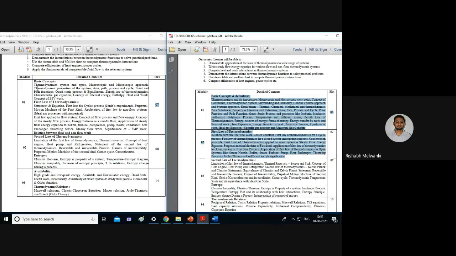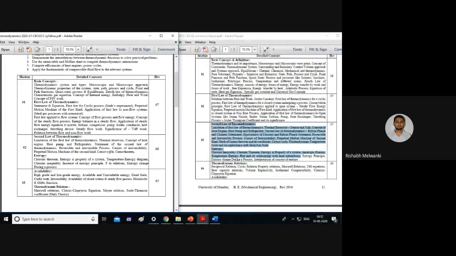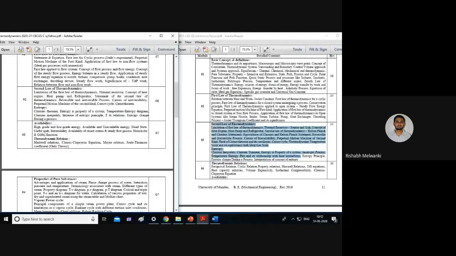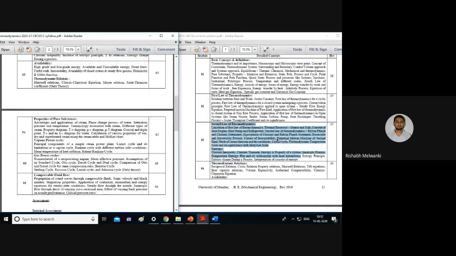Okay, so module number 1 and 2 of the old syllabus is now module number 1 of the new syllabus. Module number 3, second law and entropy, is module number 2. Then module number 4 is module number 3 over here. Okay, next part,